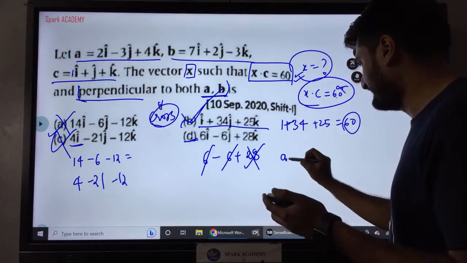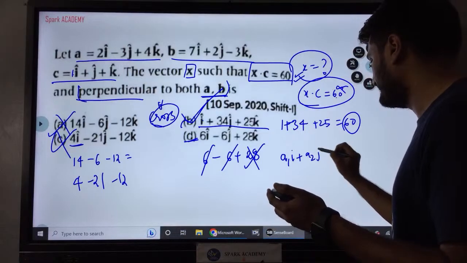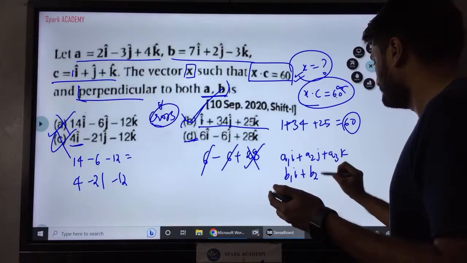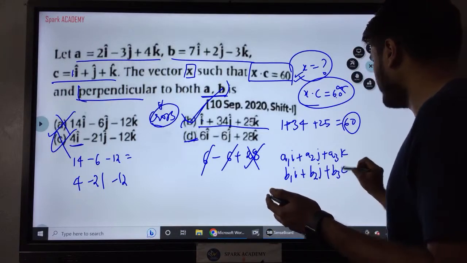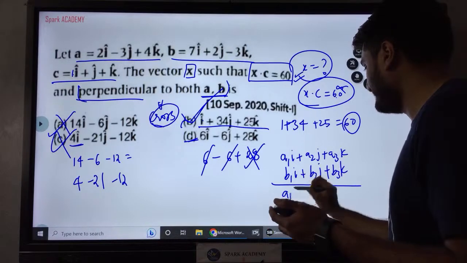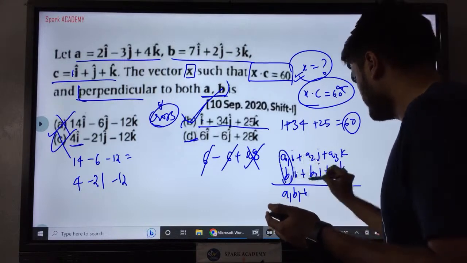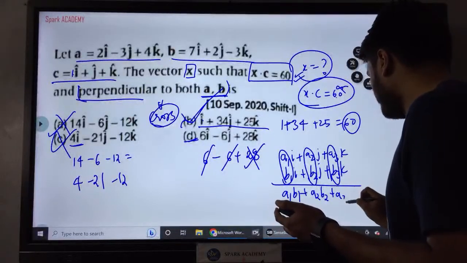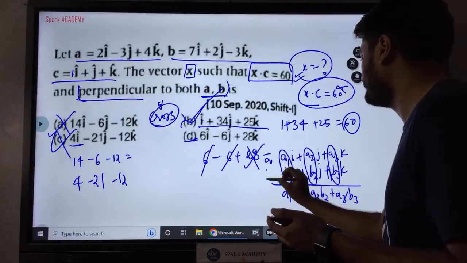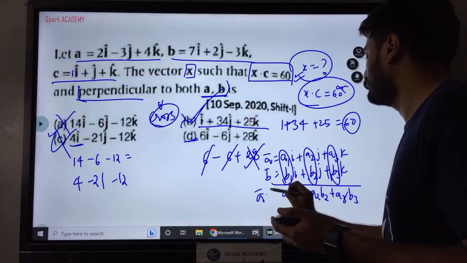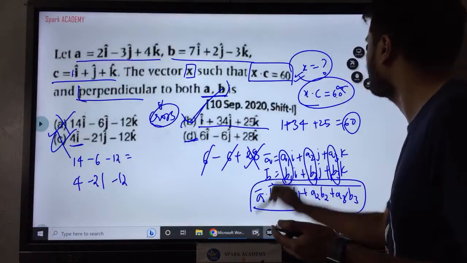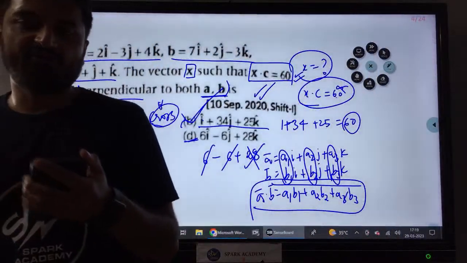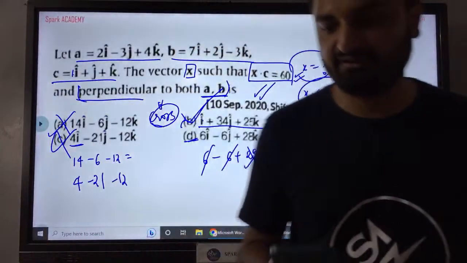So a simple recap of the dot product: if you have A1 i, A2 j, A3 k and B1 i, B2 j, B3 k, the dot product will be A1 into B1 plus A2 into B2 plus A3 into B3. If this is A bar and I call this B bar, A dot B is this. This is the fundamental dot product EAMCET 2020 question. So are you seeing how simple this question is as well?